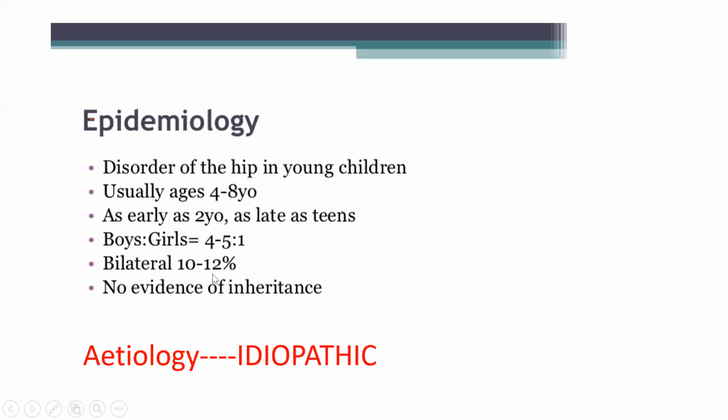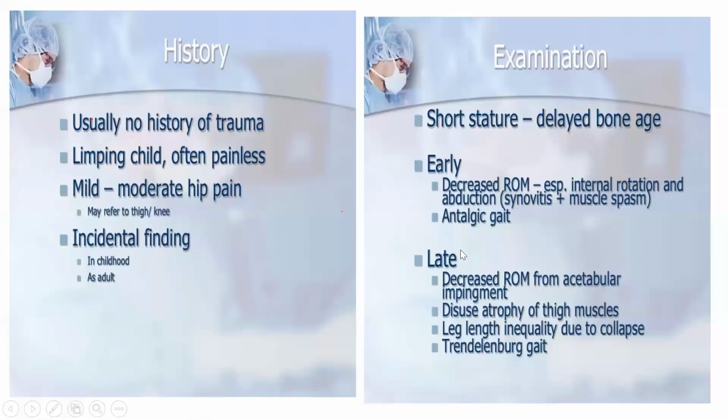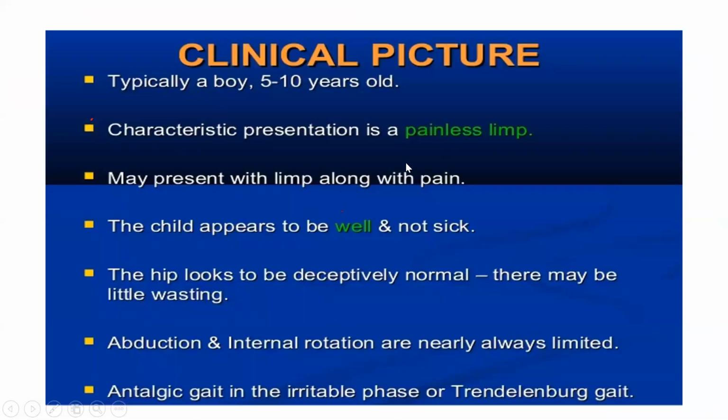Now, the epidemiology I had already told you: boys are most affected. Painless limb is the main character. Etiology is idiopathic. Painless limb is the most important finding. Then with any hip pathology you will get Trendelenburg, so Trendelenburg is there for every hip pathology. Leg length would be different. So painless limb, this is all okay.